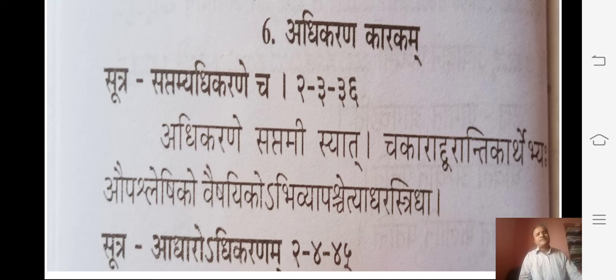Surya udite pushpani vikasanti. Another example. Surya udite. Surya is the Adhikarana Karaka. Another one is udite. By the Surya, the pushpas are rising. Because it should be in the Saptami Vibhakti. Chakarad antikartaha: here the separation part of the multimedia, Utkarsha, Gunaha, Kriya, action, name, all these should be in the Saptami Adhikarana because that is called as the Adhikarana Karaka.